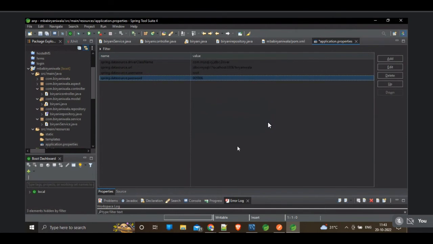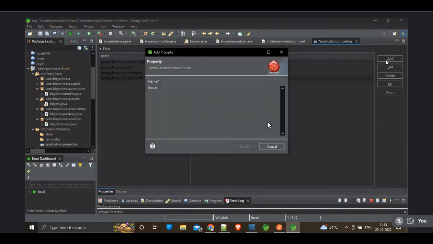Now we have to set some JPA properties, guys. Some JPA properties are nothing but the database dialect. With Hibernate, we have to create the tables automatically, so we have to set some properties of JPA. First of all we have to set the database dialect, that is spring.jpa. These are JPA properties, not the database properties.